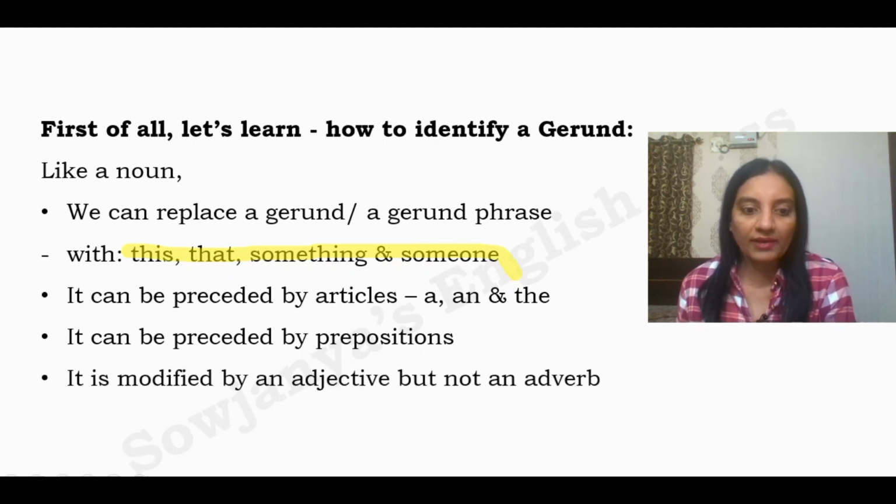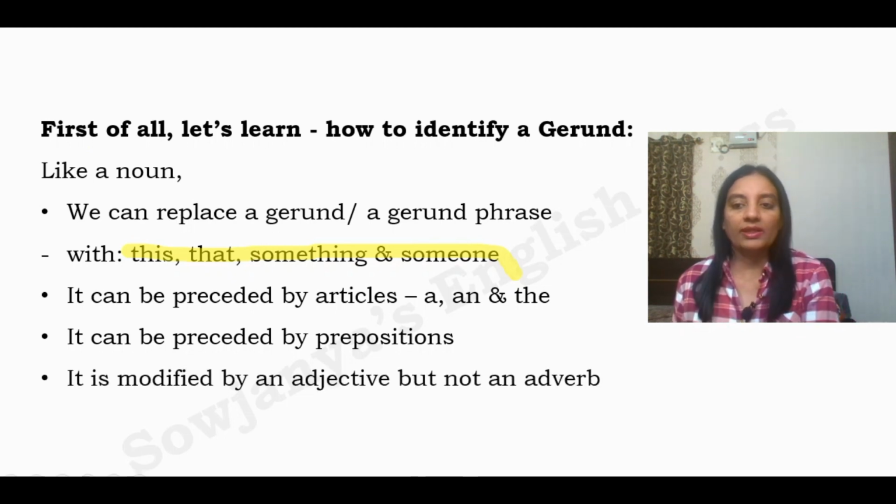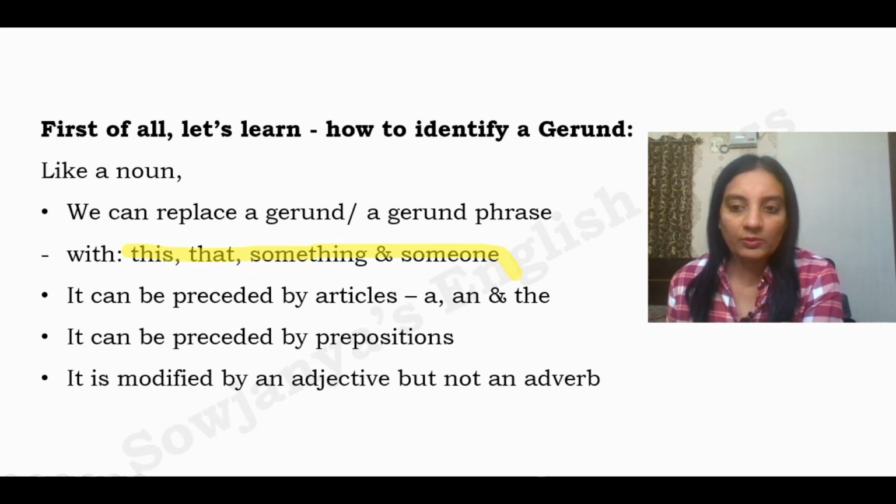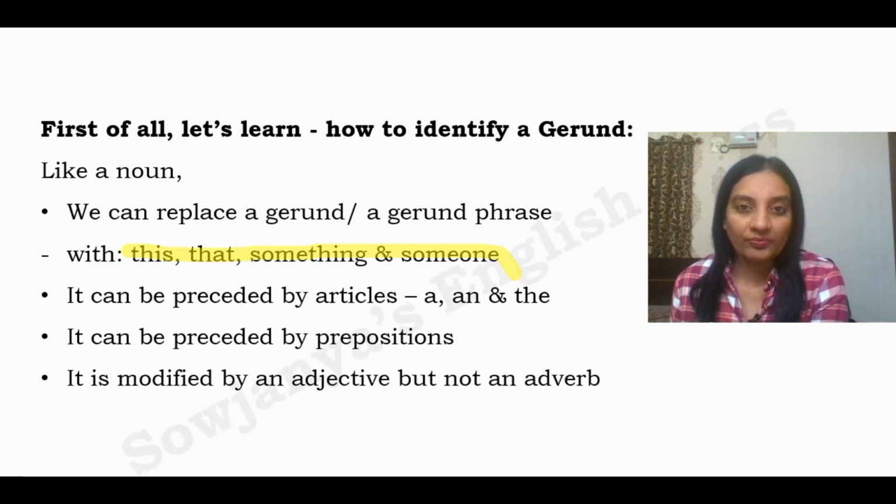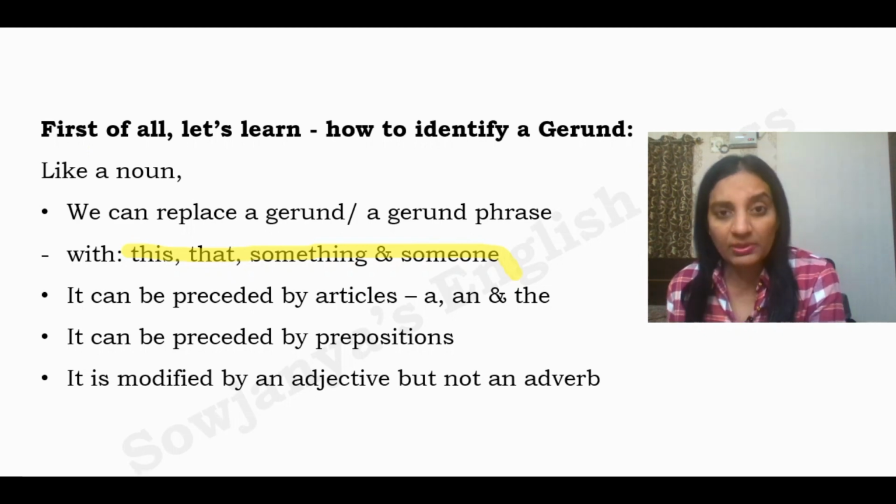It is modified by an adjective but not an adverb. See, a present participle is an adjective. It can be modified by an adverb. But a gerund is not an adjective. A gerund is a noun. So it is modified only by an adjective. If you see any adjective before a gerund, then you can blindly take it as a gerund. It can't be a present participle, because a present participle can't be modified by another adjective.